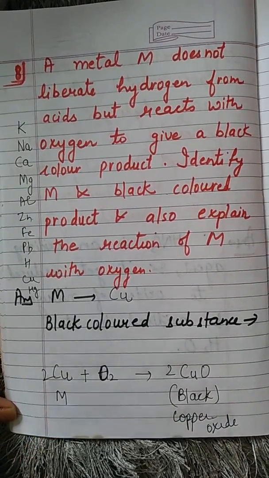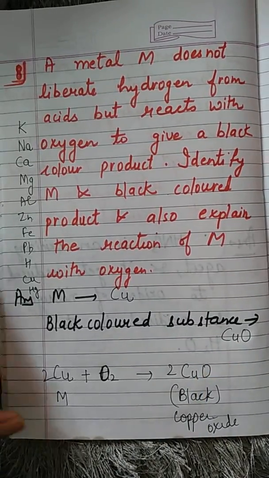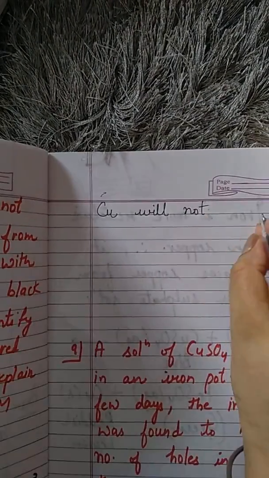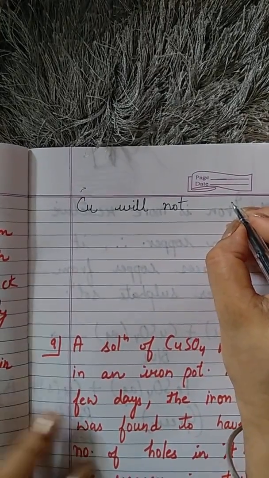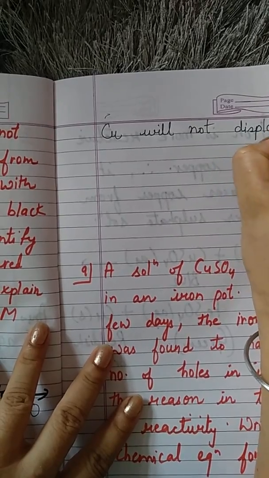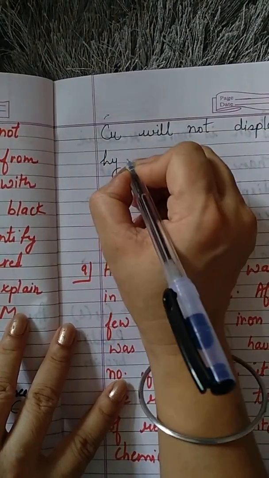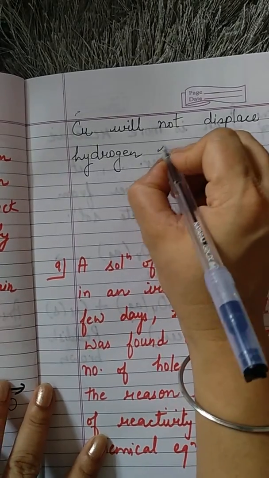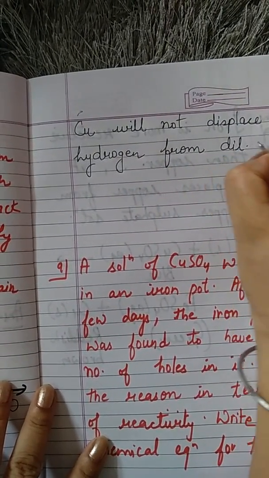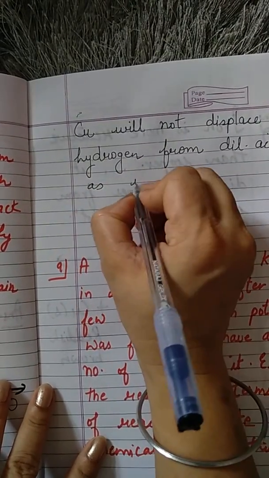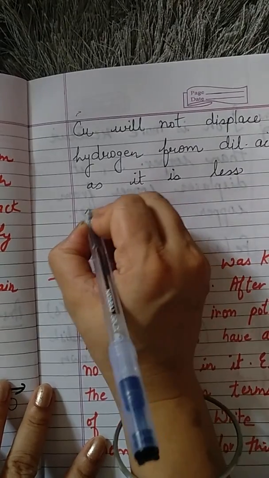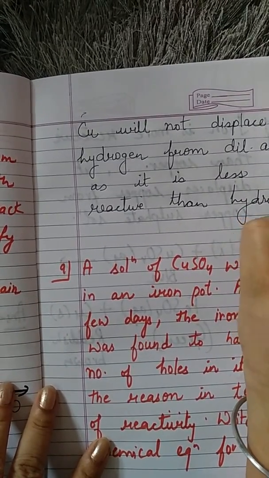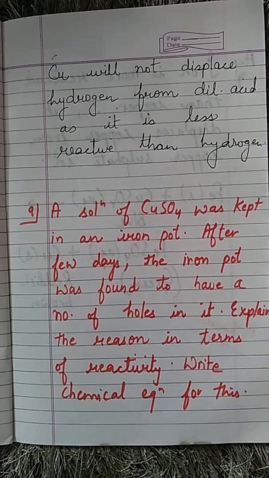This is M, this is CuO, and here you can write: copper will not displace hydrogen from dilute acid as it is less reactive than hydrogen. That's it. Now last question for today.